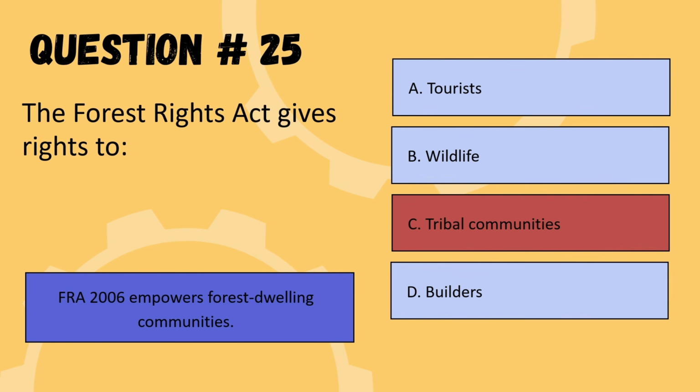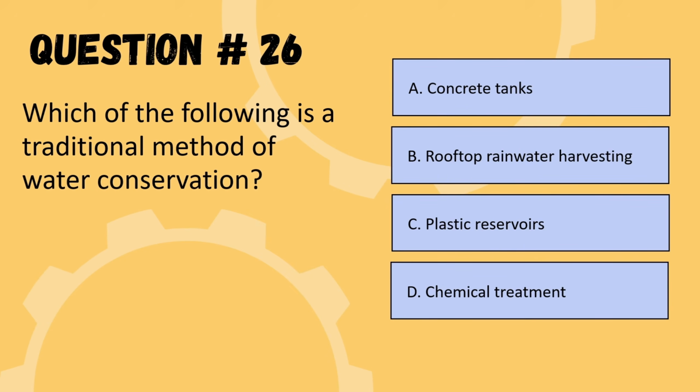So we are moving to the next question. Next question is, which of the following is a traditional method of water conservation? Options are concrete tank, rooftop rainwater harvesting, plastic reservoir, or chemical treatment. So the correct option is rooftop rainwater harvesting.